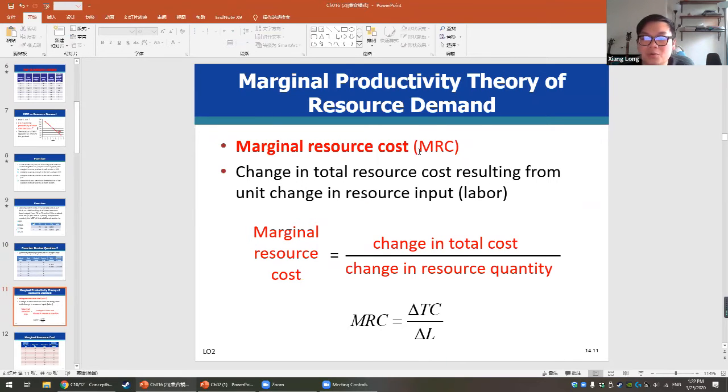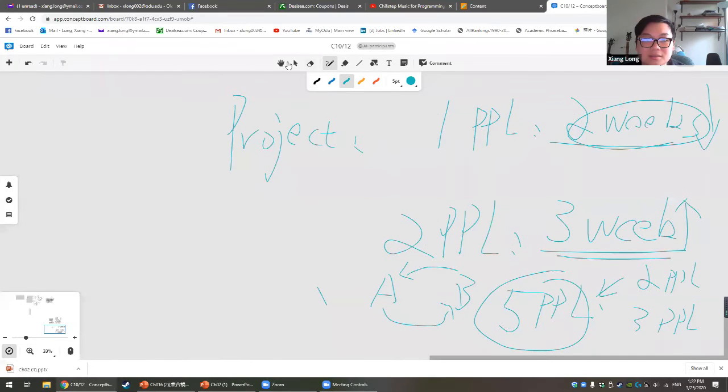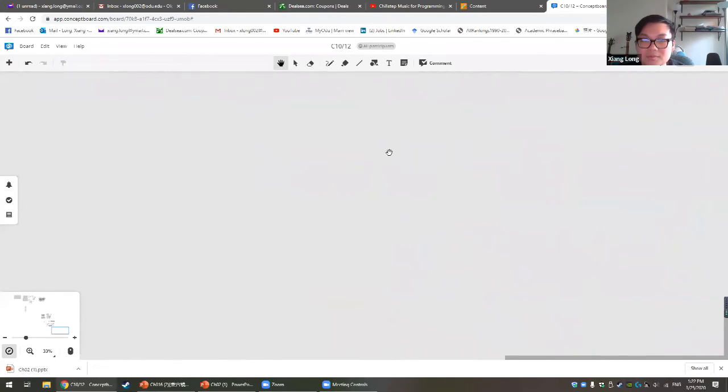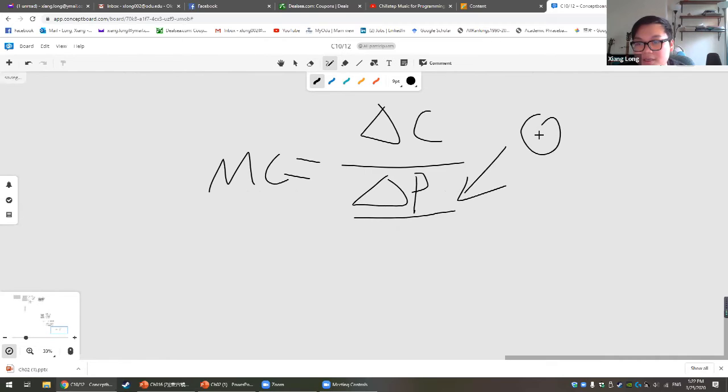Marginal cost uses the change of the cost divided by the change of the product quantity.